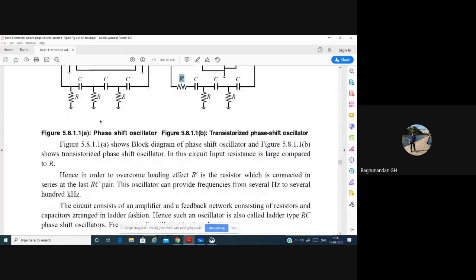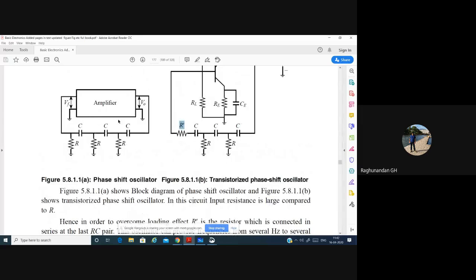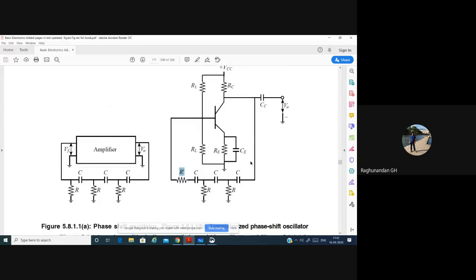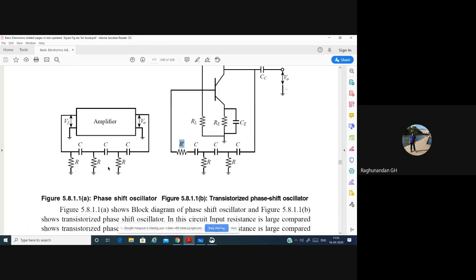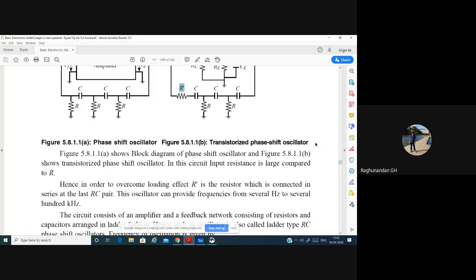So this is just the block diagram approach. This is the transistorized phase shift oscillator. In the exam, you have to write this one. This one might not fetch you marks. This is just for your understanding. This is what you have to write in the exam. This circuit diagram you have to write in the exam. This might not fetch you marks. So this is the transistorized phase shift oscillator.